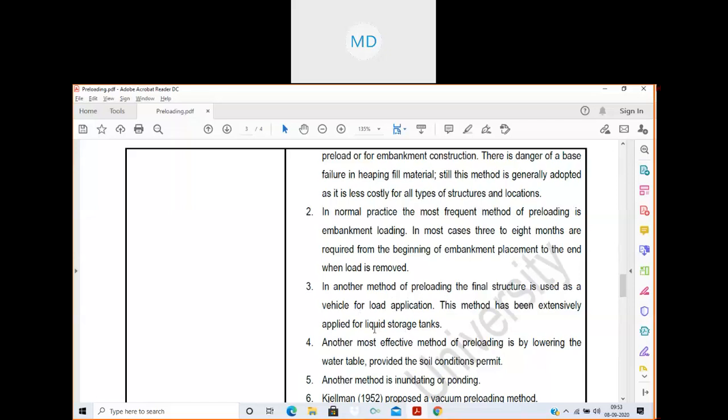So in the case of a liquid storage tank, we add water to it incrementally. After the required amount of consolidation is achieved, the tank is made empty and removed from that place. Then we construct whatever we need for keeping the tank, some layers or a stand, and then we can keep the same tank in the place.